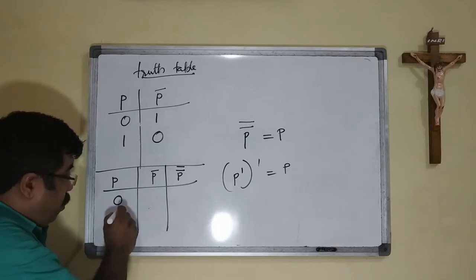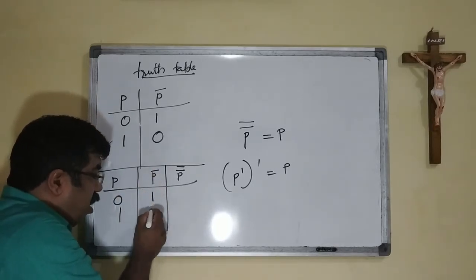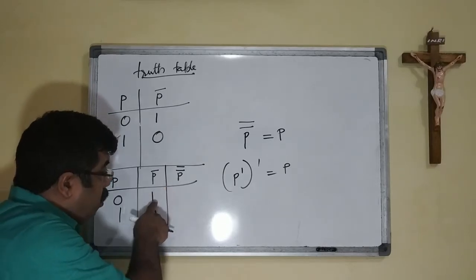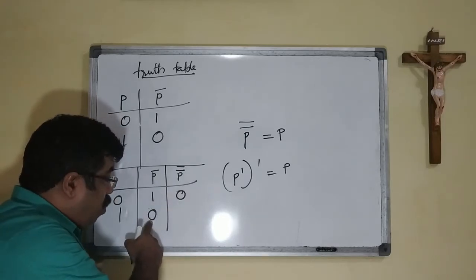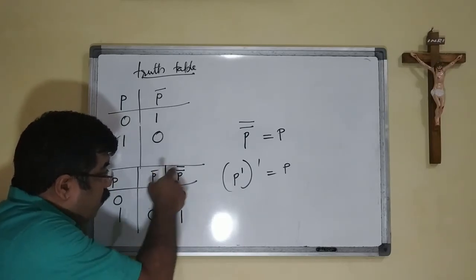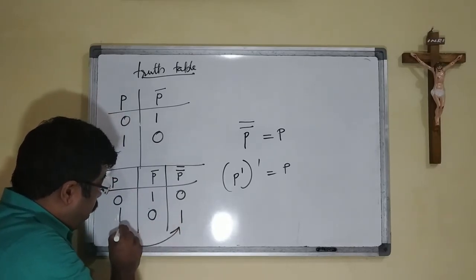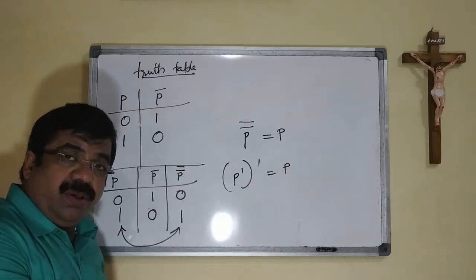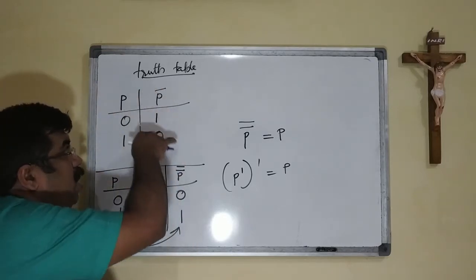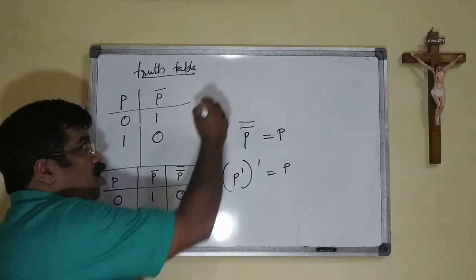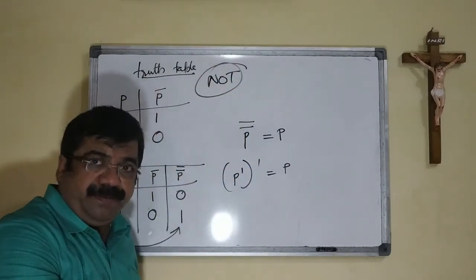P was 0 or 1. P bar will become 1 and the 1 will become 0. Then the P bar will be again complemented: the 0 will become 1, after complementation. We can see these two are identical. That is what is displayed here. Okay, so this is the truth table of the not operation.